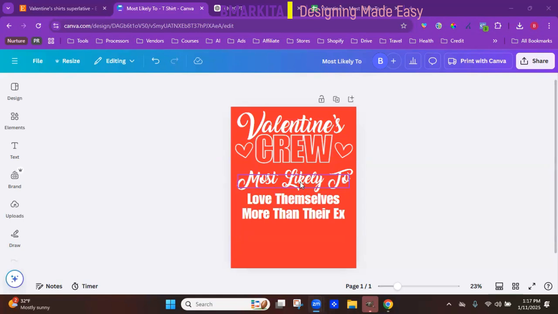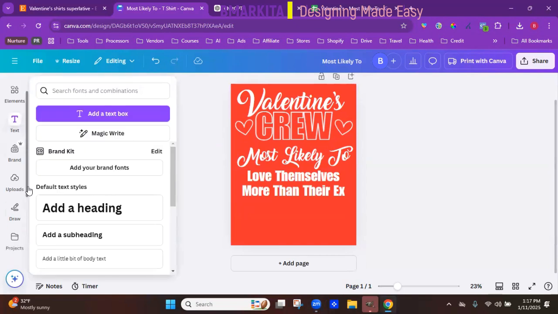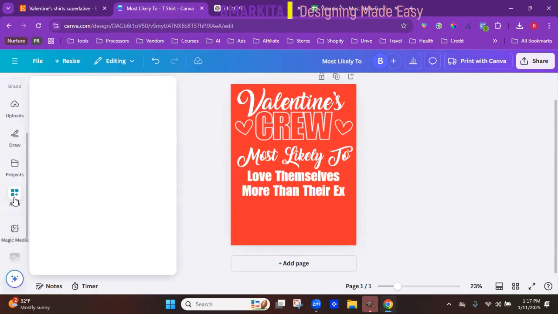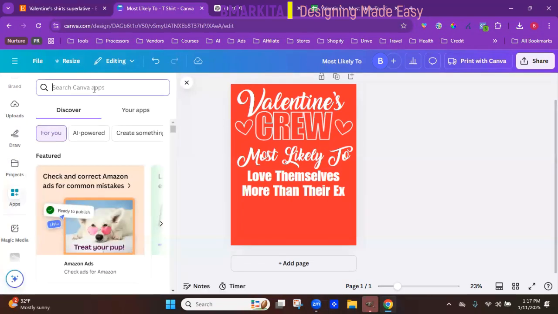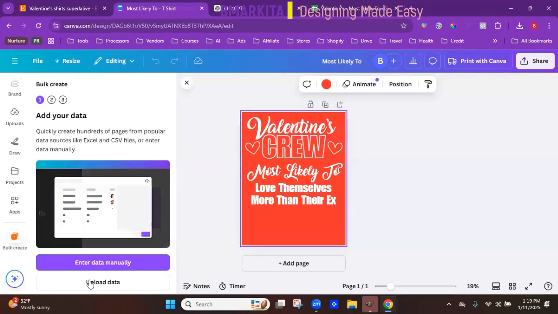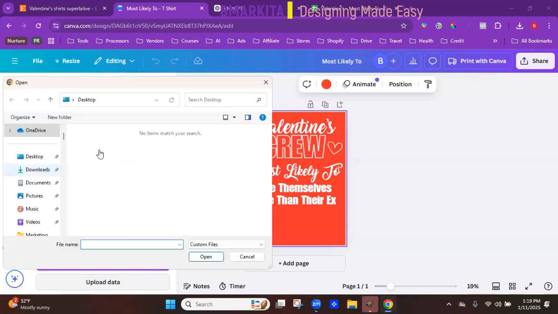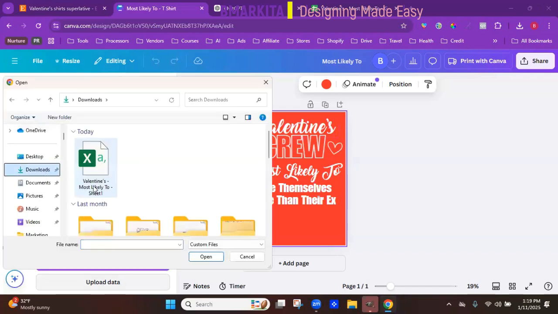So now it's time to actually add all of those phrases that we got from ChatGPT and add it to our Google Sheet. So we're going to go over here to the left-hand side. If we want to go to apps, and then we want to type in bulk create, and we're going to click on this first thing where it says bulk create, and then you're going to go to upload data because we're not going to do it manually. So upload data. We're going to go to our downloads and find that sheet. So here's my Valentine's most likely sheet.